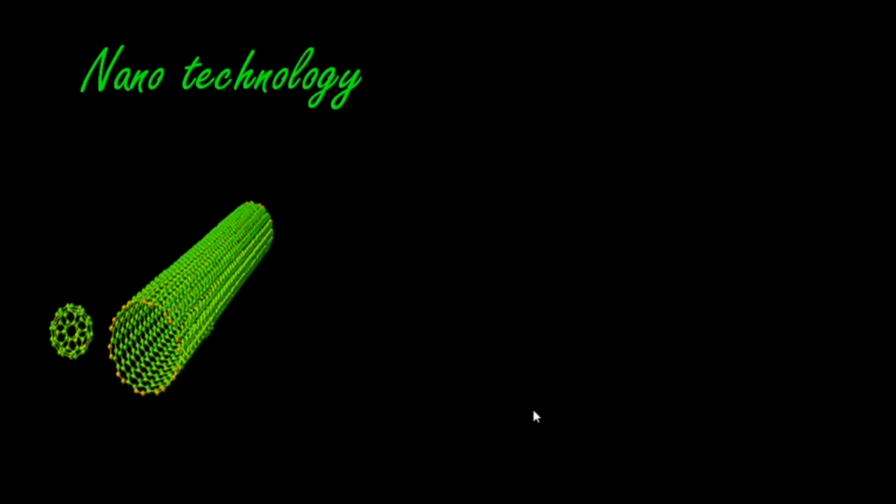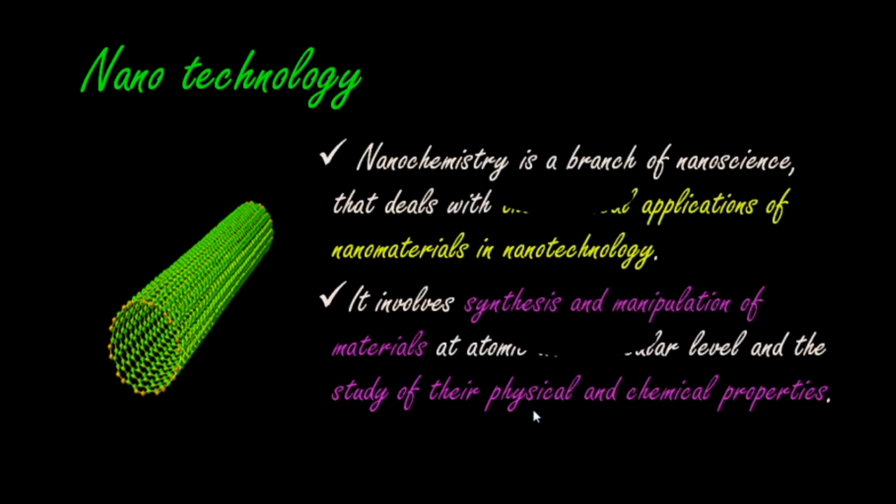Okay, so the next thing is nanotechnology. Applied chemistry means automatically the main thing we have to consider is nanotechnology. We know the size and shape of the materials influence the characteristics. Okay, so based on the size and shape only, the character will change.